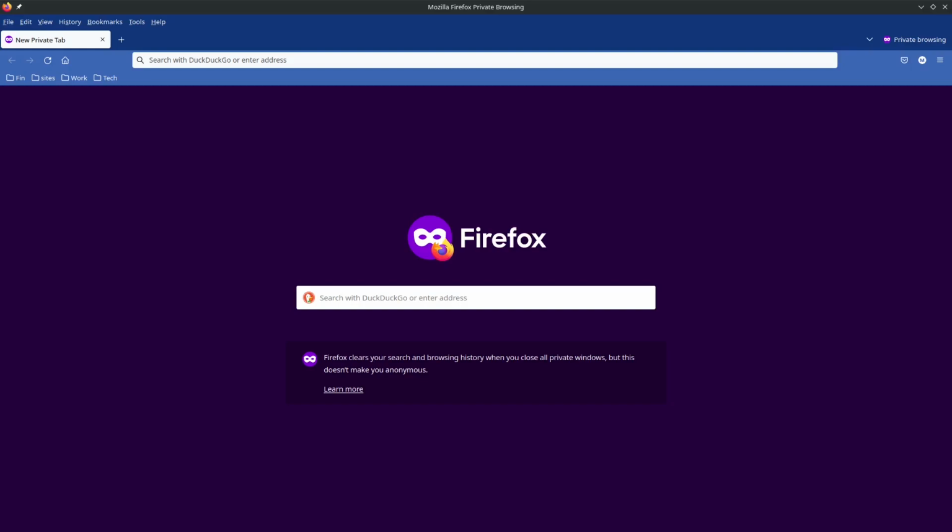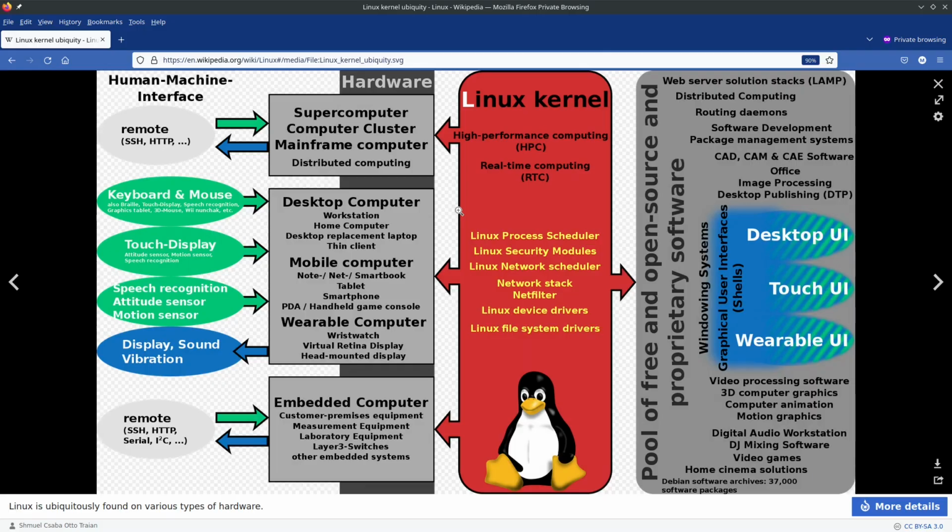In this video, I'm going to show you how you can download various distributions or Linux distros. This is an image from Wikipedia, and I will show you that Linux is a kernel and it can be used for various types of distributions. So distro means a distribution. A distribution is a kind of packaging of various software with Linux as the core kernel.